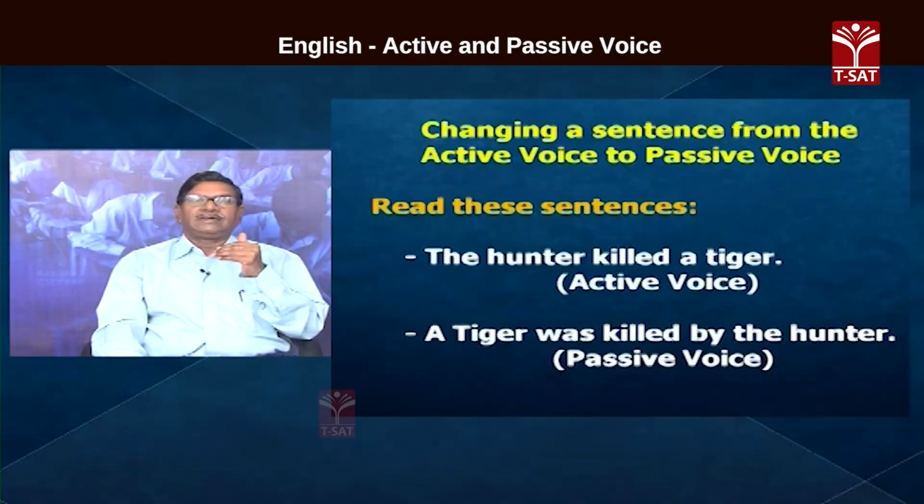So, that is one difference. And the verb undergoes some change when changing a sentence from active to passive.